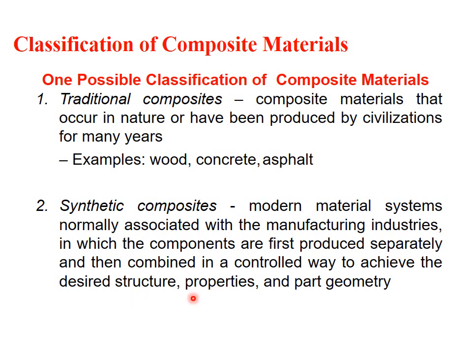These methods are adopted by manufacturing industries, in which the components of the composite material are produced separately and then combined in a specific way to achieve the desired structure, properties and geometry of the composite material.